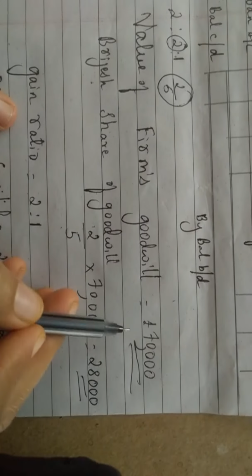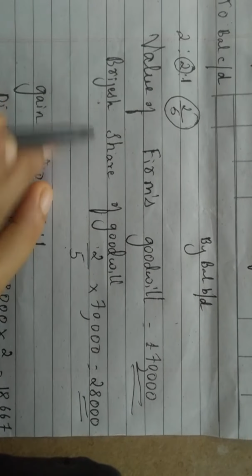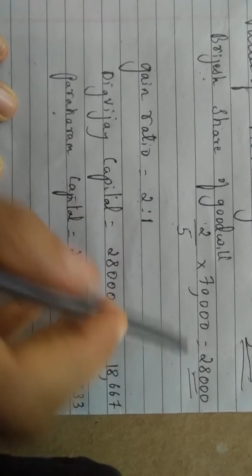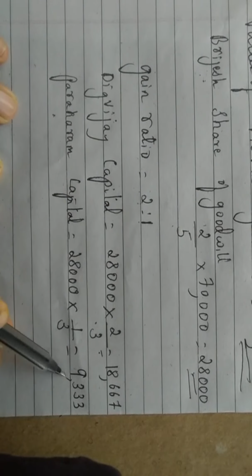The value of the firm's goodwill is given as 70,000. How to do Brijesh's share? Of 70,000, Brijesh's share is 2/5. How 5? Add them up, and you will get 28,000. Now the gain ratio: here 2:2:1, Brijesh's 2 is removed, so 2 and 1 remain. 2:1 is the gain ratio. Now Digvijay's capital: of this 28,000, the share is 2/3. Then again for Parakram, 28,000 into 1/3. This much is the answer.